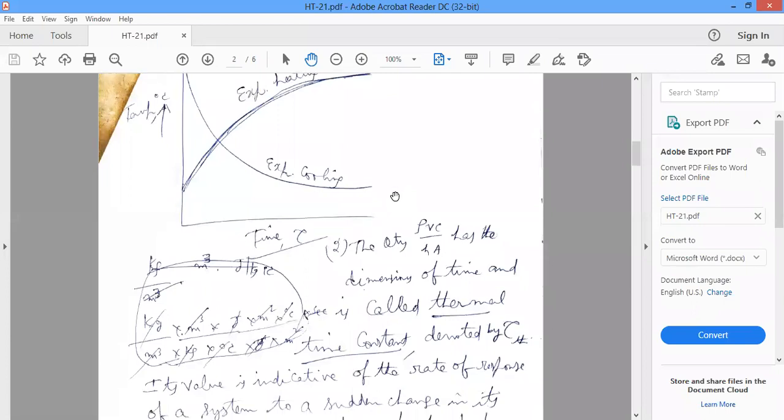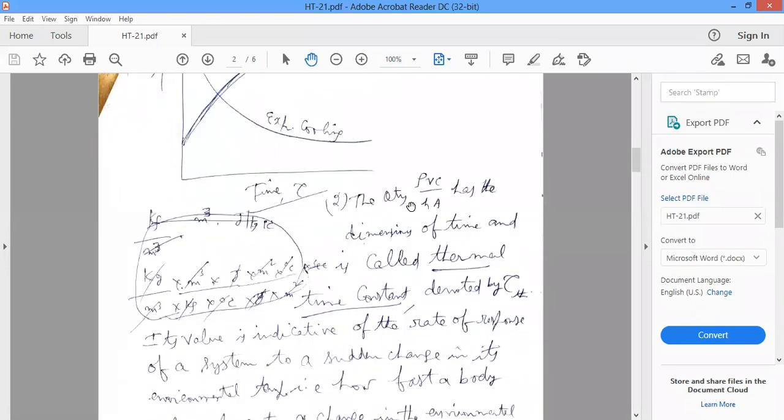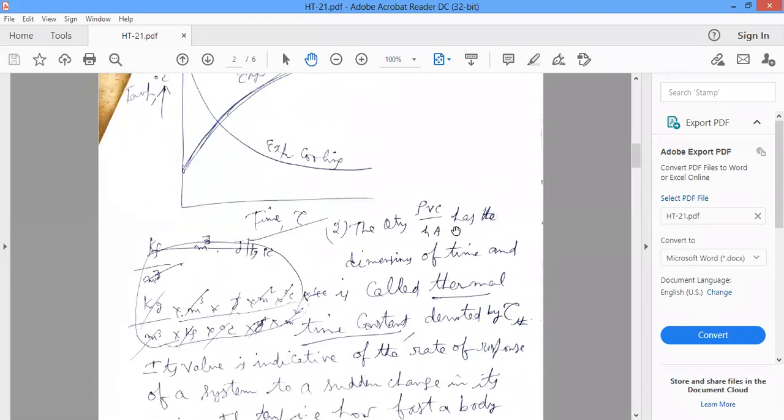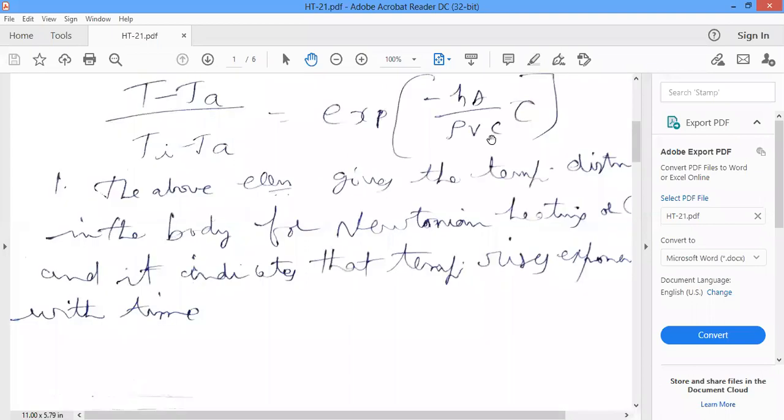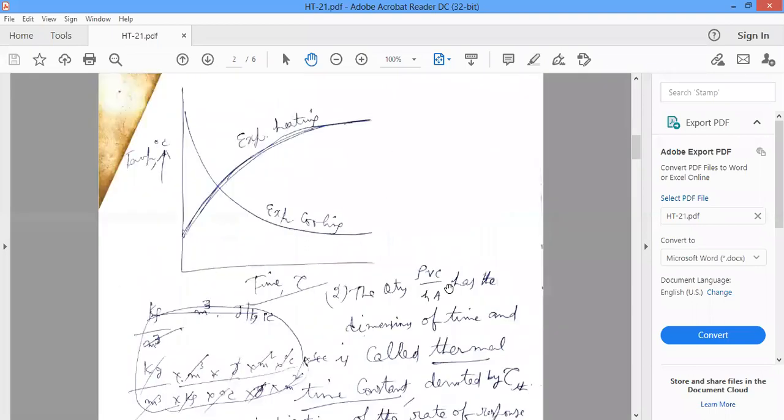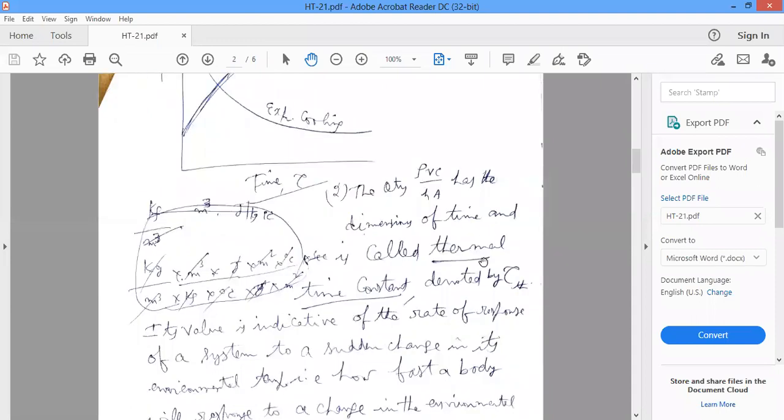And next, the quantity rho Vc by hA. In the equation we have hA by rho Vc; if you reverse that, we get rho Vc by hA. This quantity has the dimensions of time and is called the thermal time constant, denoted by tau Th, Th for thermal, tau for time.